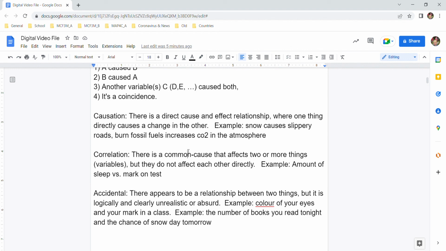Same thing with reading books at night and having a snow day off school. If a group of people read books and somehow the number of books related to snow day chances, it might look like there's a connection, but it's just not possible. How could books affect the weather? How could reading affect the weather? So that's causation, correlation, and accidental.